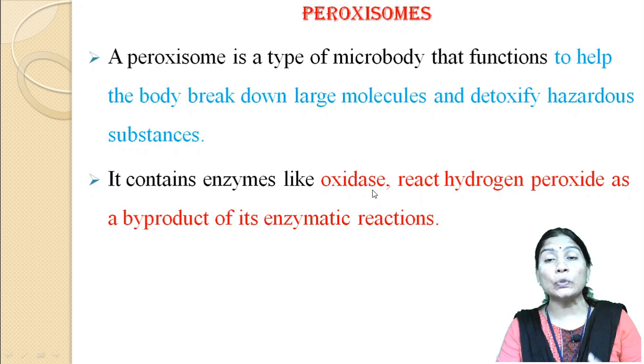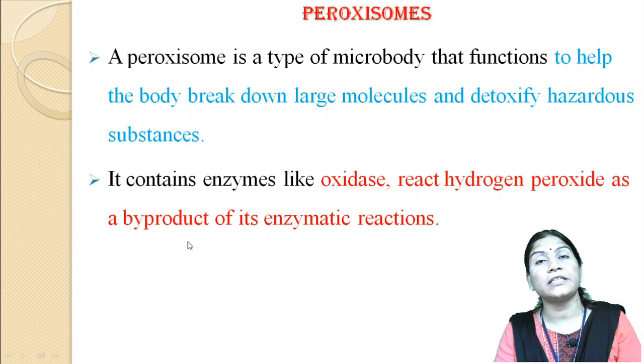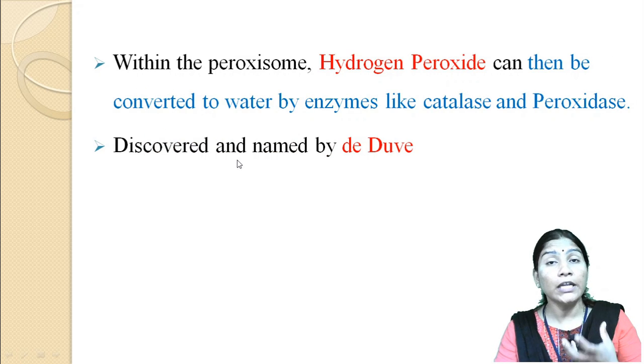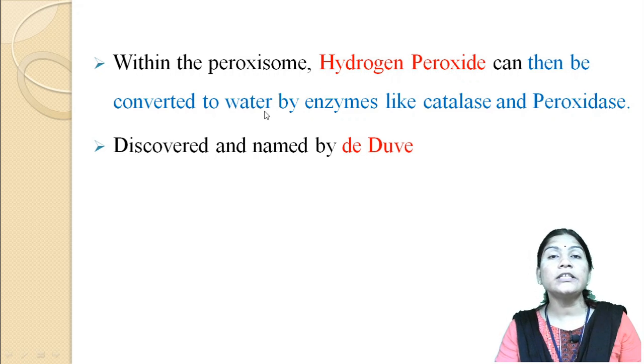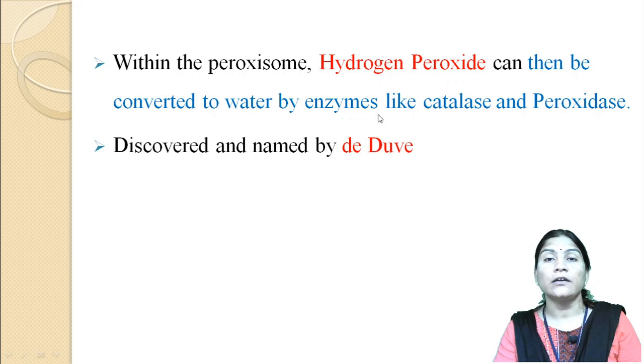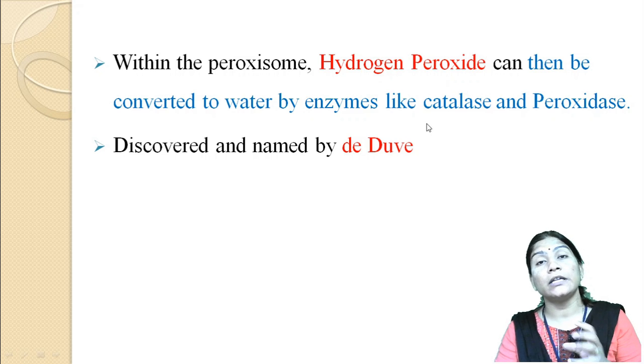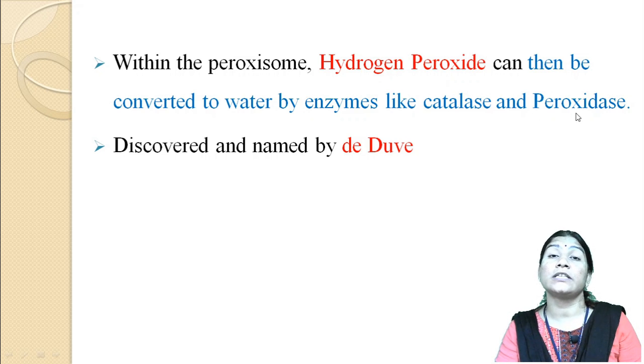Peroxisomes contain enzymes like oxidase that produce hydrogen peroxide as a byproduct of enzymatic reactions. Within the peroxisomes, hydrogen peroxide can be converted to water by enzymes like catalase and peroxidase.